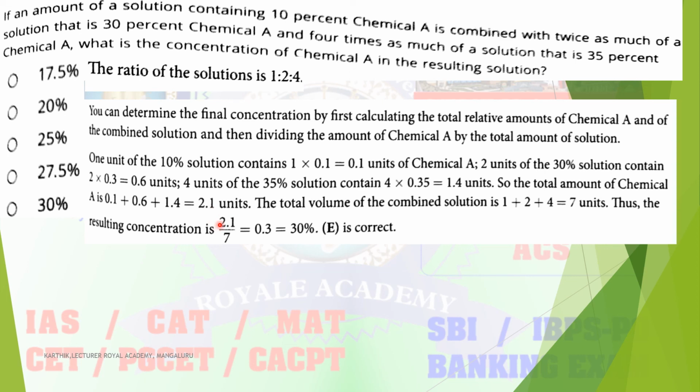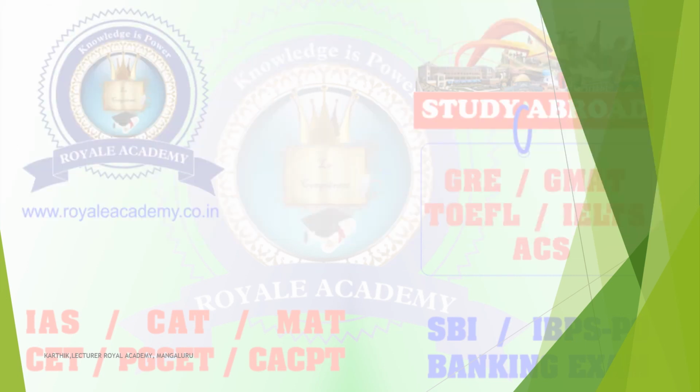Total units is 2.1 divided by 7. 7 3s are 21, so it is 0.3. You have to convert it into percentage because the options are in percentage. So 0.3 into 100 gives you 30 percentage. So option E is the correct answer.